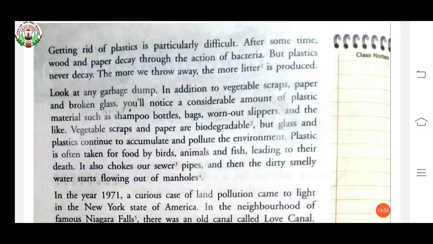Here, vegetable scraps and paper are biodegradable, but glass and plastic continue to accumulate and pollute the environment. Plastic is often taken for food by birds, animals, and fish, leading to their death. It also chokes our sewer pipes, and then dirty, smelly water starts flowing out of manholes.